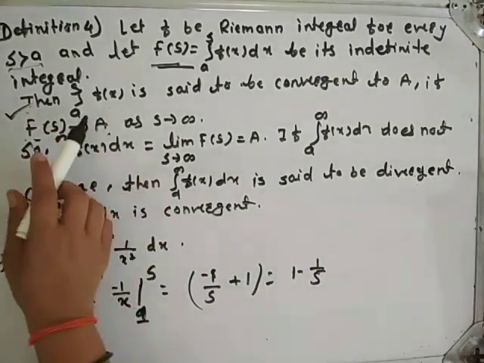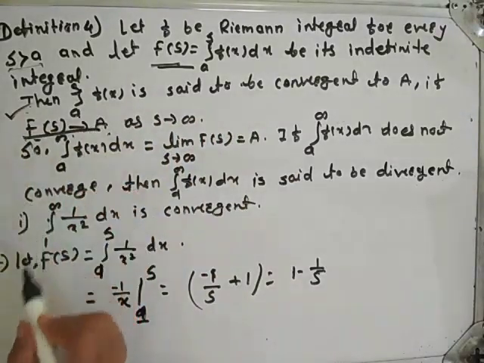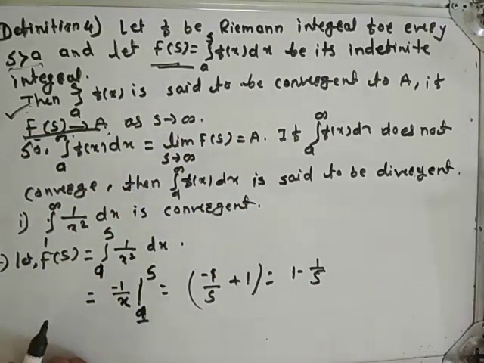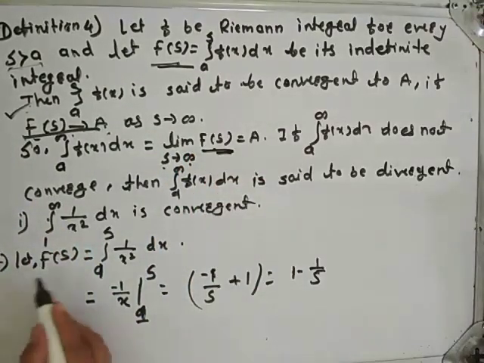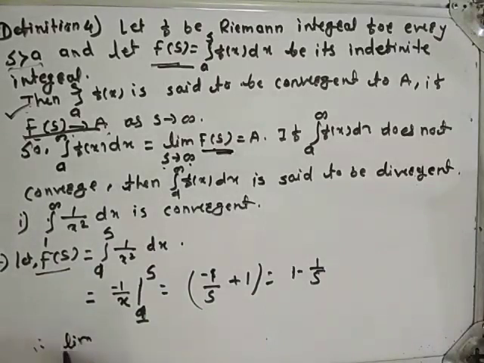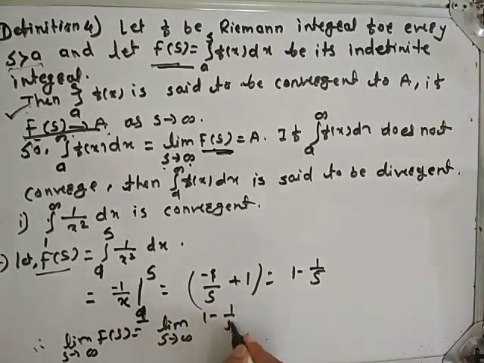Next, integration from a to infinity f of x is said to be convergent if F of s converges to A. Means what? We have to find limit s tends to infinity F of s. Here F of s is this. So limit s tends to infinity F of s is equal to limit s tends to infinity 1 minus 1 upon s.